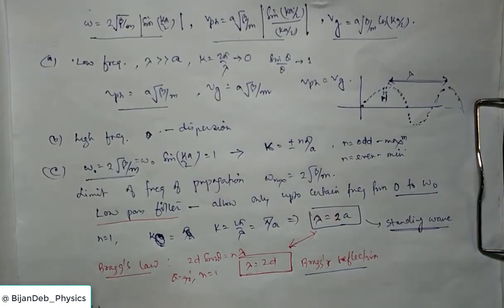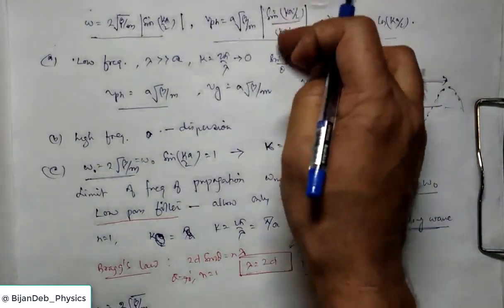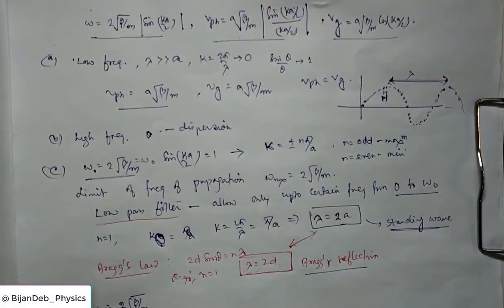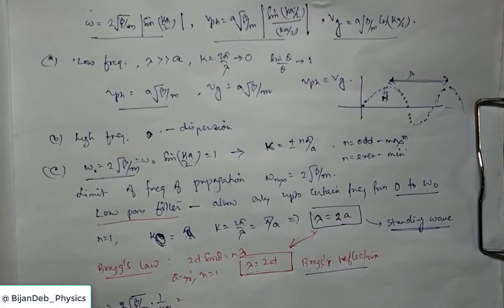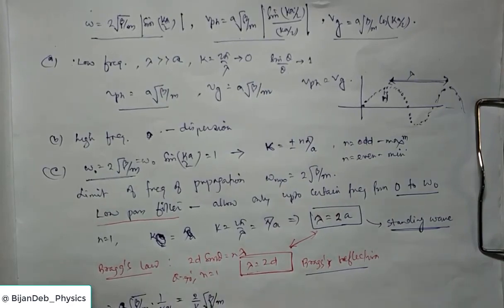Now you see in this scenario, what will be the phase velocity? Phase velocity will be 2 root beta by m times sin(ka/2) by k by 2. Obviously sin will be 1, so it will be 1 by k by 2. So this gets cancelled, and it will be 2 by k root beta by m. This is the normal part, the phase velocity.